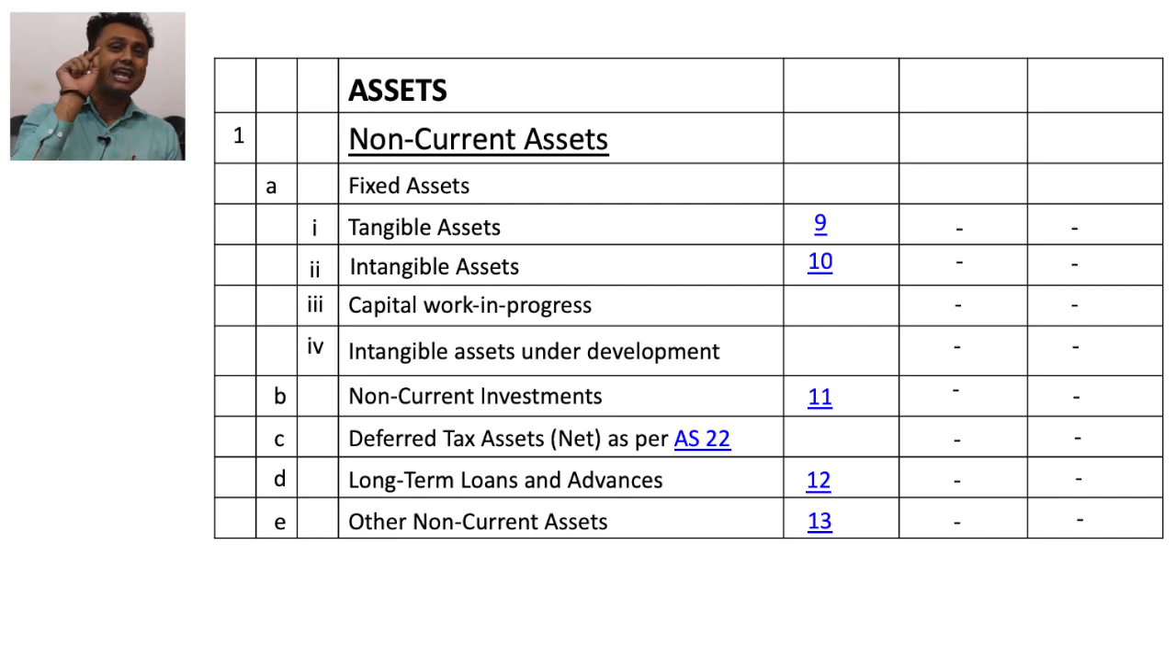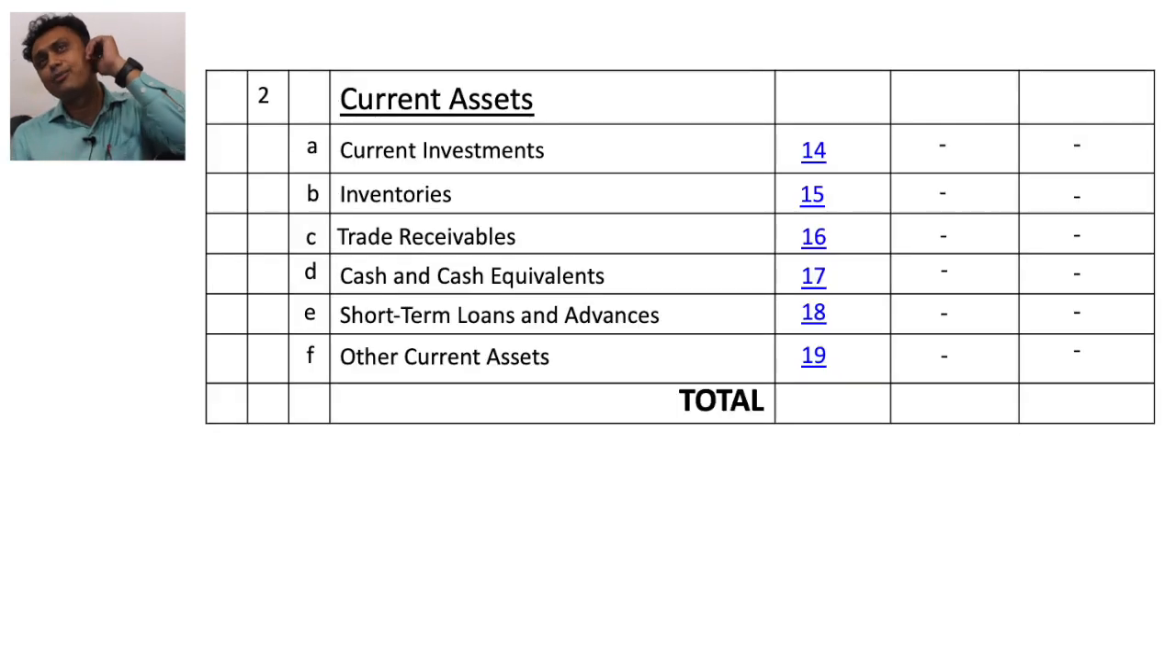My dear friends, again let's recapitulate. In non-current assets, first of all, fixed assets. In fixed assets: tangible, intangible, capital WIP, intangible assets under development, then non-current investment, deferred tax assets, long-term loans, other non-current assets. Now in the second portion, we focus on current assets.